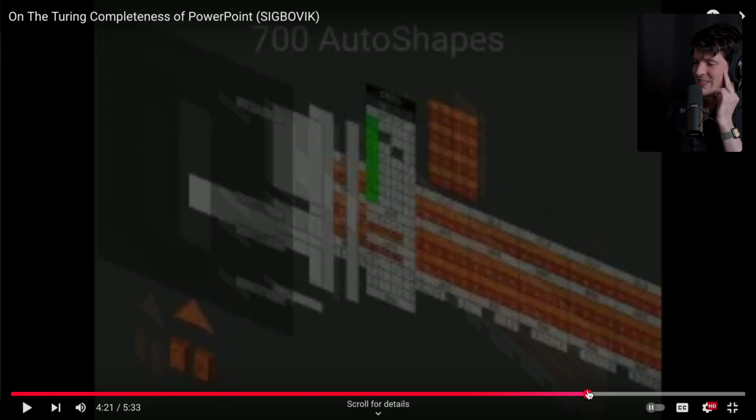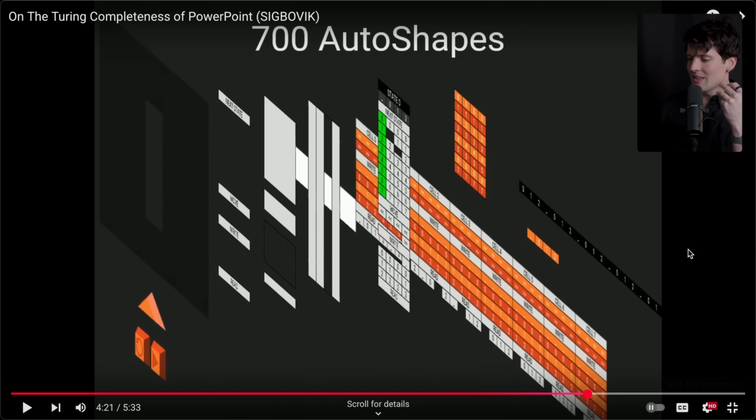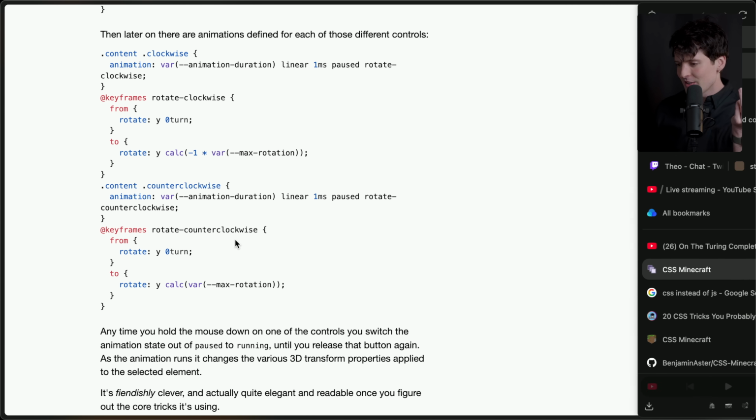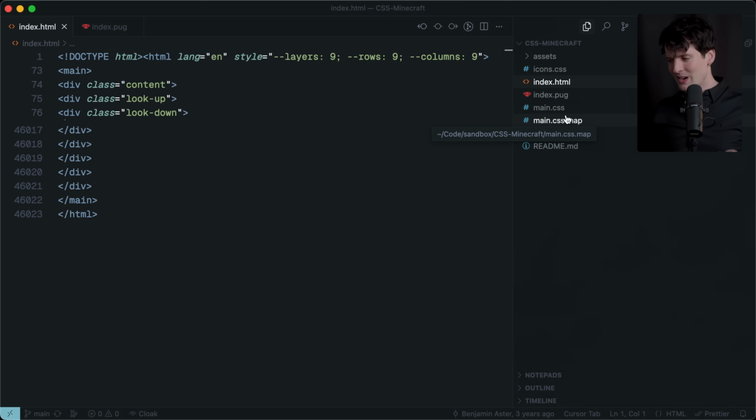I hope this emphasizes why I thought this was relevant. If you can encode enough data into an application, you can make it be a different application. When you have the ability to make enough different states somehow, you can make anything else happen. And the way that this CSS Minecraft thing does it is creating all of these labels. And since labels for inputs have properties that allow you to apply different styles, you're able to do really cool things with them. I do want to dive into the code, though.